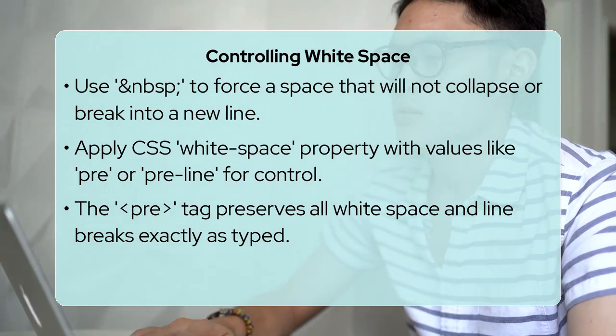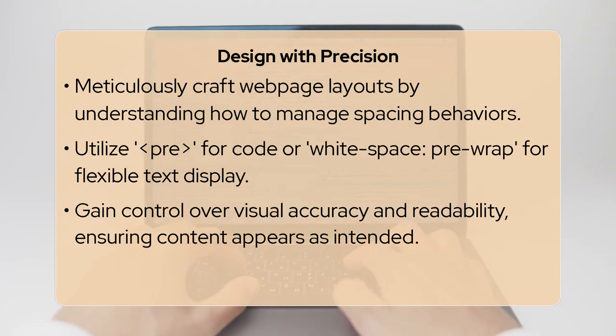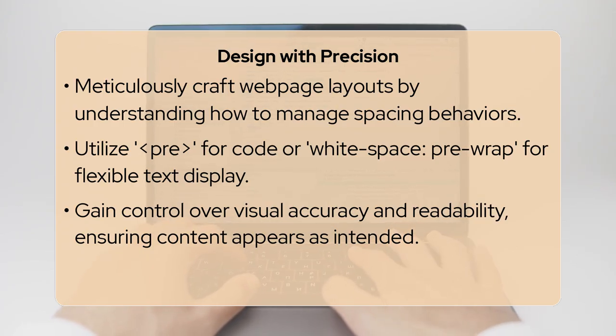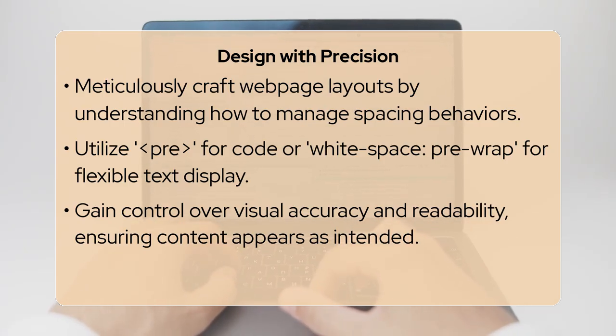Understanding these nuances allows you to meticulously craft your web page layouts. Knowing that the pre tag is perfect for displaying code exactly as written, or that the CSS white-space: pre-wrap property lets text wrap naturally while preserving all manual spacing, are powerful tools. These specific controls give you the flexibility to display content precisely as intended, moving beyond the default browser behaviors.